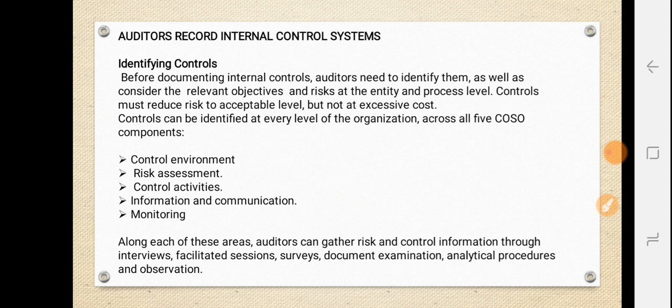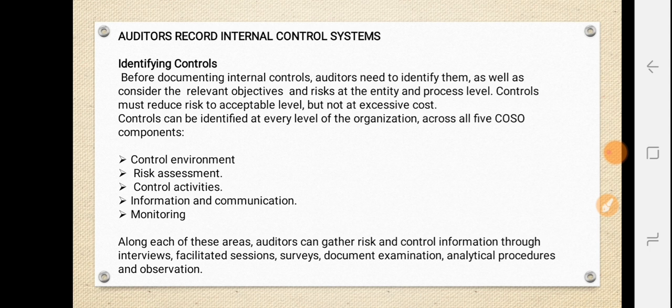Okay, so here, with the right method and tool, an auditor can achieve a better understanding of control and help management determine which documentation method might best serve organizational needs. Okay, so here we also have 3 different methods of recording the internal control system.